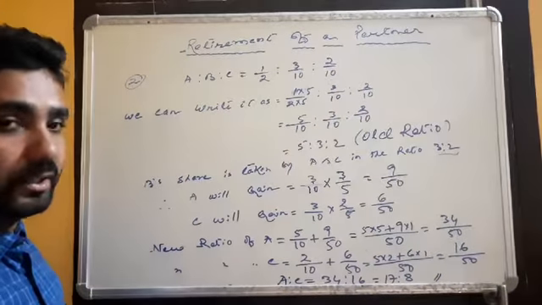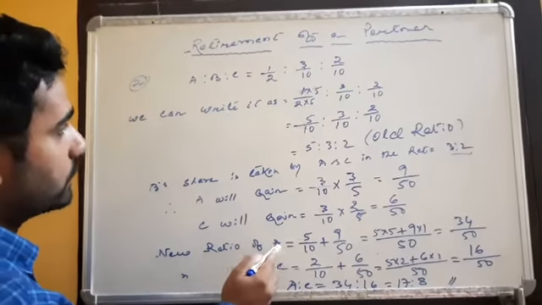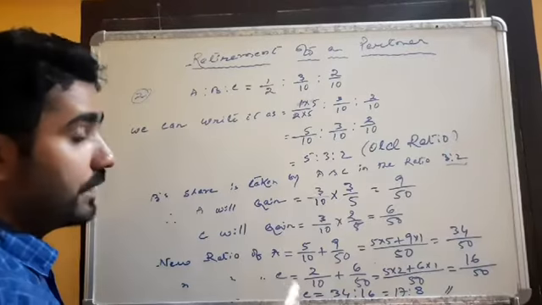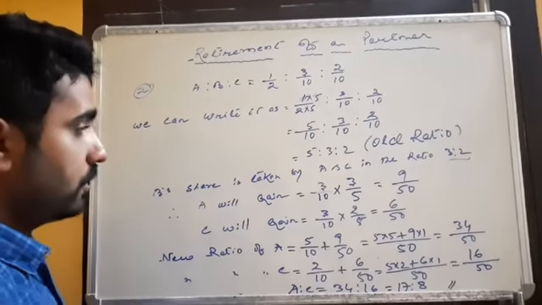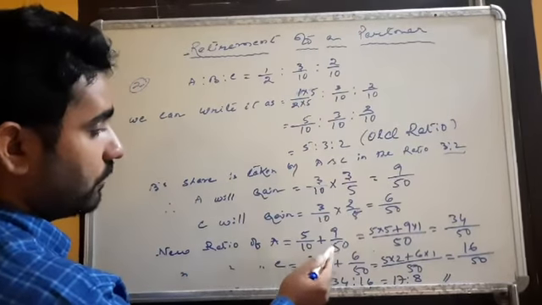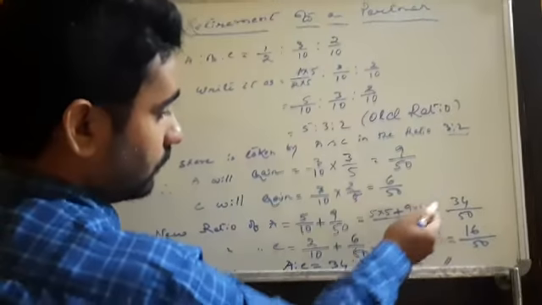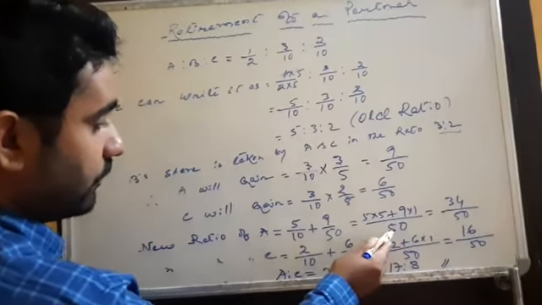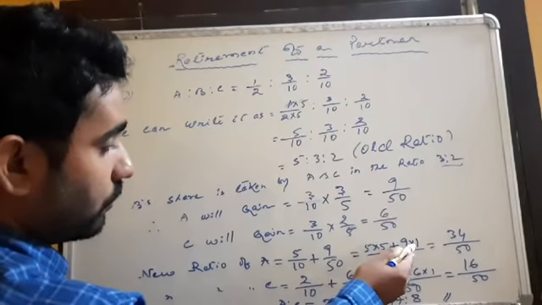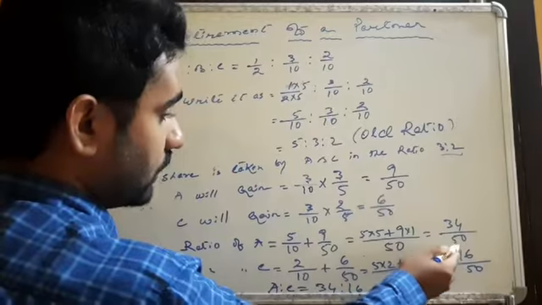Now we need to find out the new ratio of A and C. What is A's old share? A's old share is 5/10 plus whatever he is getting from B, which is 9/50. So 5/10 plus 9/50, and you take the LCM, which is 50, so 5 into 5 is 25, and 9 is 9, so 25 plus 9 is 34.